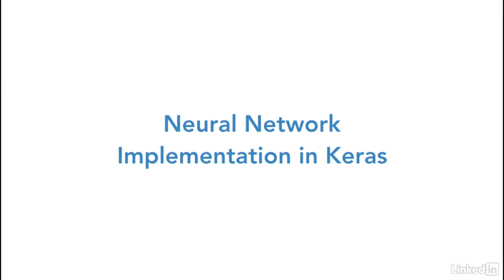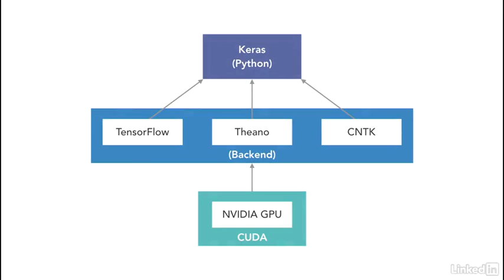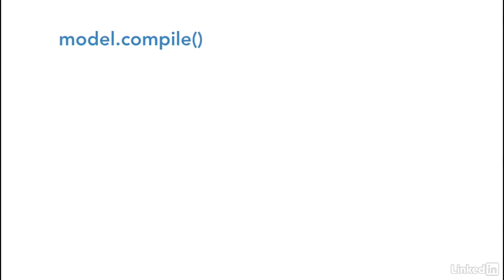Keras is a high-level neural networks API written in Python and capable of running on top of TensorFlow, CNTK, or Theano. Let's take a look at some of the components of Keras, starting with compile. Before training a model, you need to configure the learning process, which is done via the compile method.